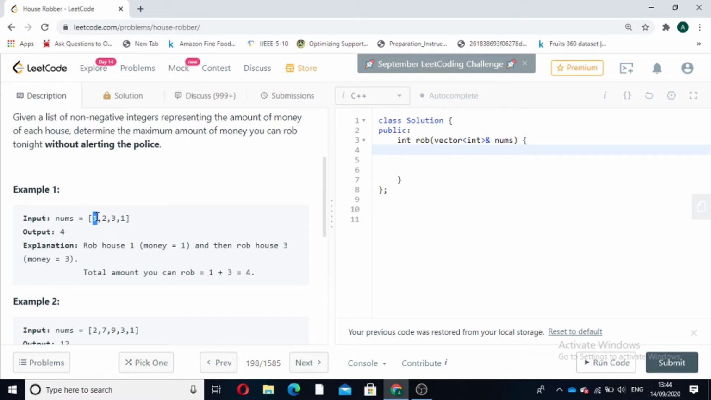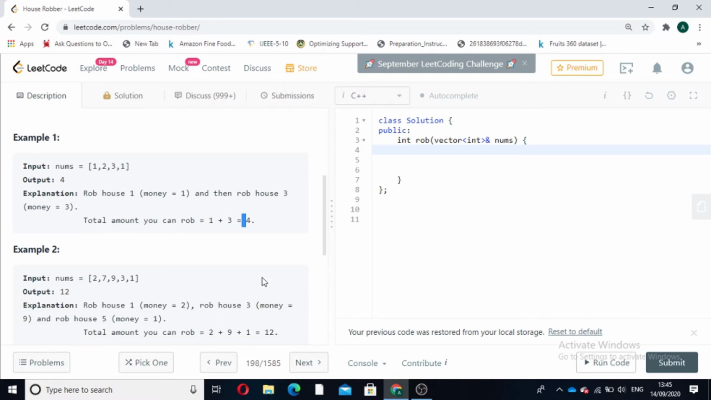We can rob alternately, like we rob the first house, then the third house, then the fifth house, and so on. So in this case we can either rob the 1st and 3rd house, or the 2nd and 4th house. We will add the money we have robbed and find the maximum of these two combinations. First we rob the first and third house, so the amount of money we will have is 4. The second combination is robbing the second and fourth house, so the amount is 2 plus 1 equals 3. The maximum of 4 and 3 is 4, so the answer is 4.